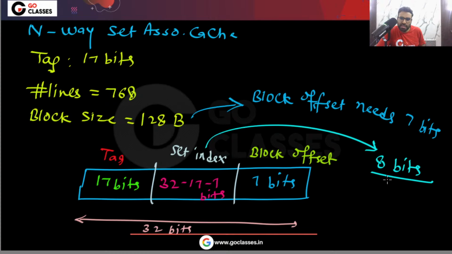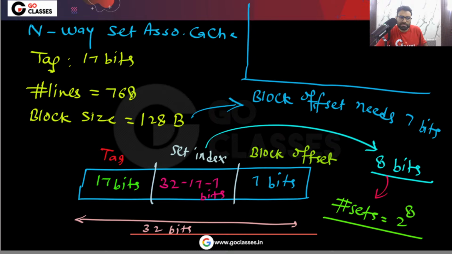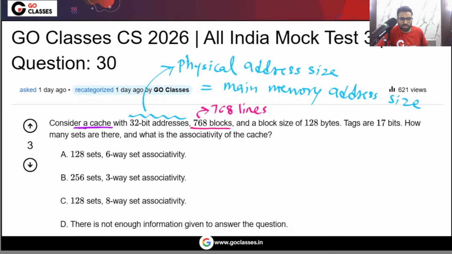So if you have 8 bits in the set index, then what is the total number of sets? The total number of sets is 2 power 8. This is the number of sets. The question is asking for the number of sets, which we found is 2 power 8, meaning 256.